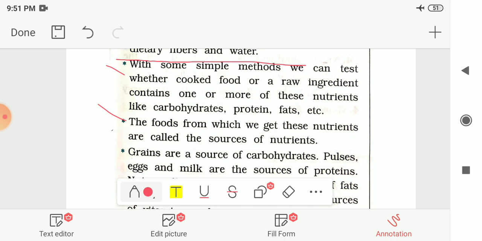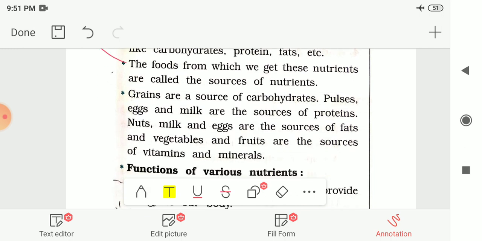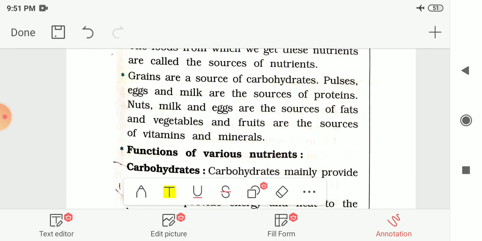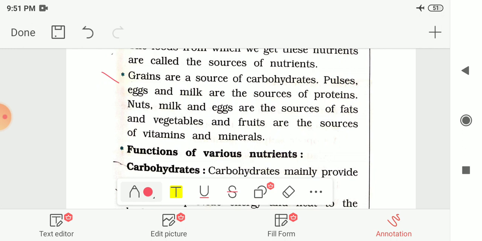The source or the food from which we are getting the nutrients, those kinds of sources are known as the sources of nutrients. The grains are a source of carbohydrates, pulses, eggs and milk are the sources of proteins. Nuts, milk and eggs are the sources of fats, and vegetables and fruits are the sources of vitamins and minerals.